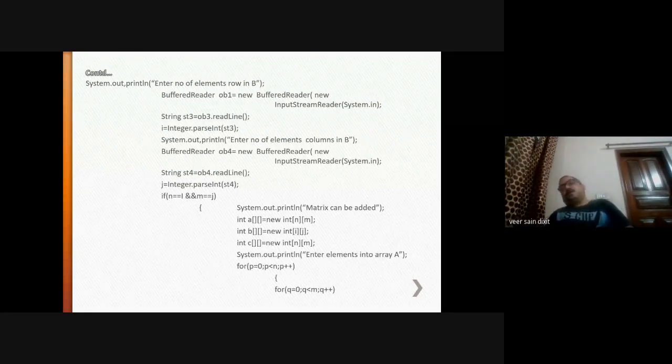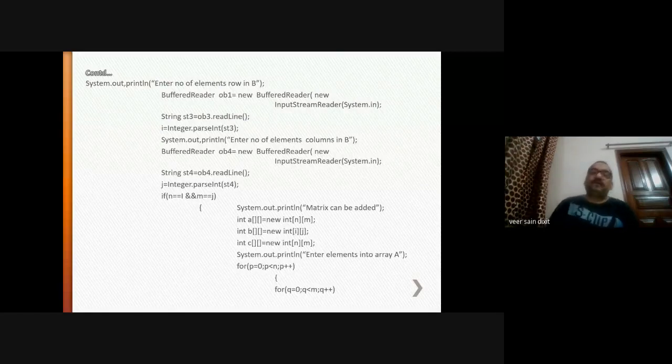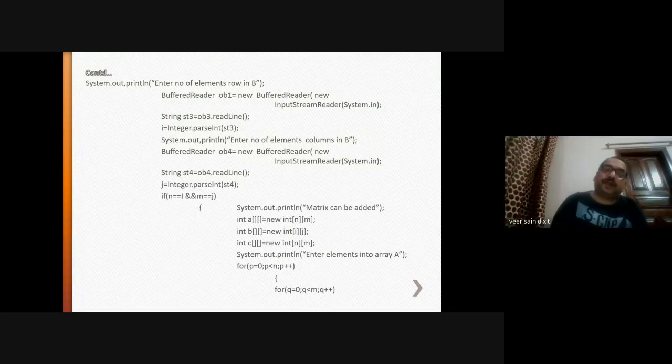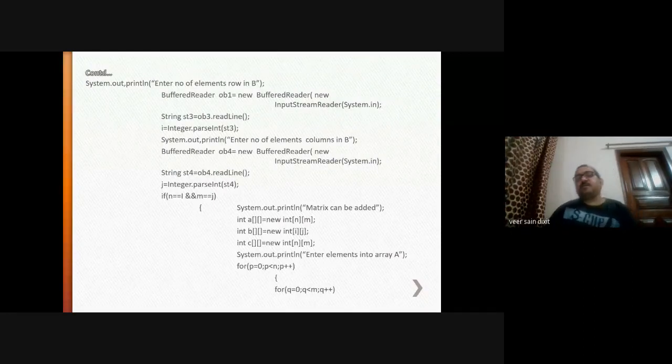Right? For addition, there is a condition. In this program, the condition I have mentioned is that the number of rows of the first matrix should be equal to the number of rows of the second matrix, and the number of columns of the first matrix should be equal to the number of columns of the second matrix.